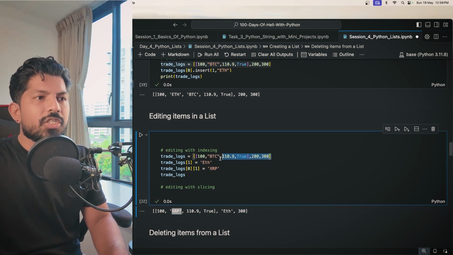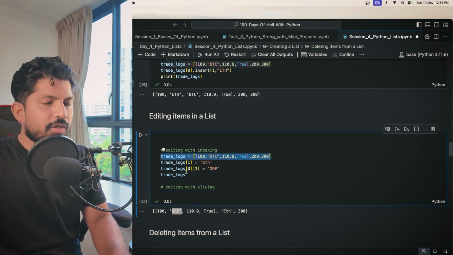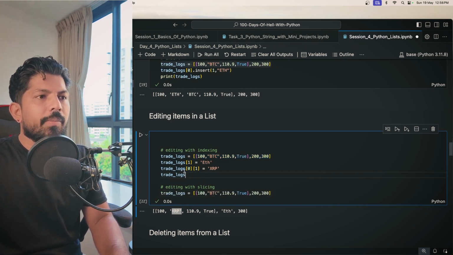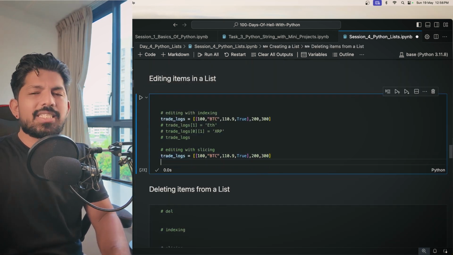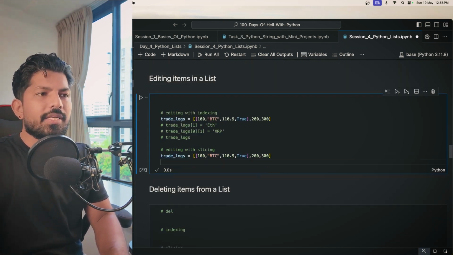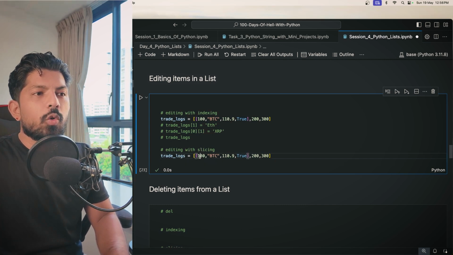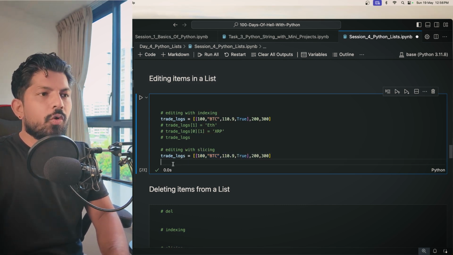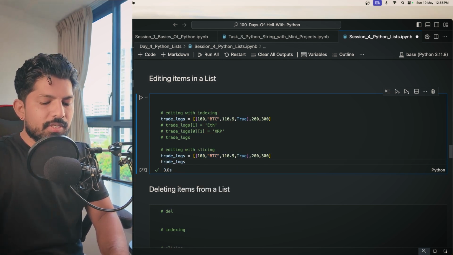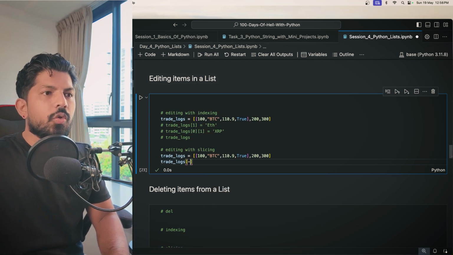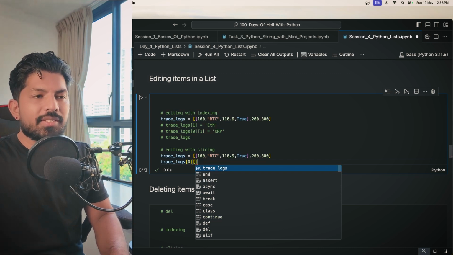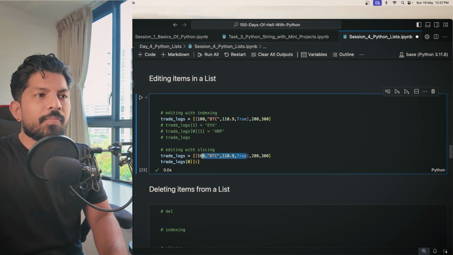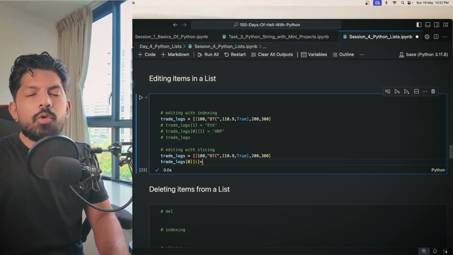Then we move to the next, which is slicing. For slicing, I'll just comment these values because this might create problem. Slicing is simple. We have already done it in the indexing. So let's say you want to change all these 4 values. First we will access the first item, which is 0. So we'll be able to enter in this list. Then here we can give an index. So it will be the whole list, right? You can just give a single colon and then equals to, and now you can give your values.